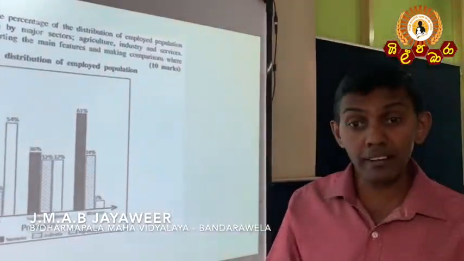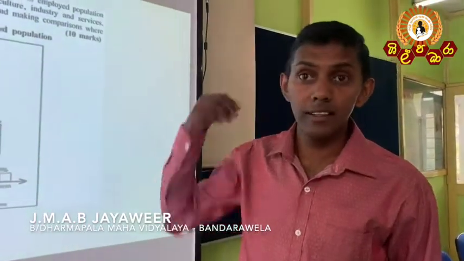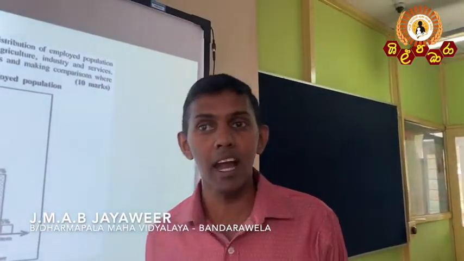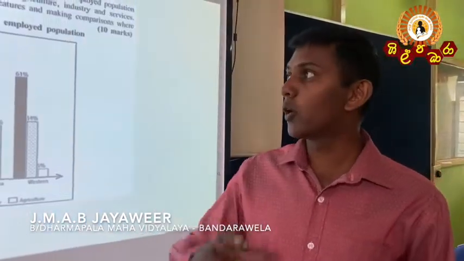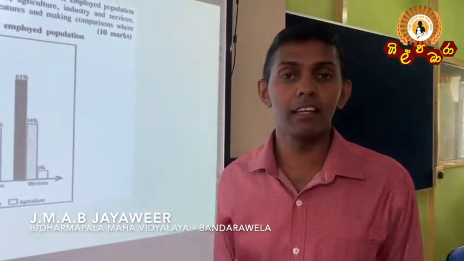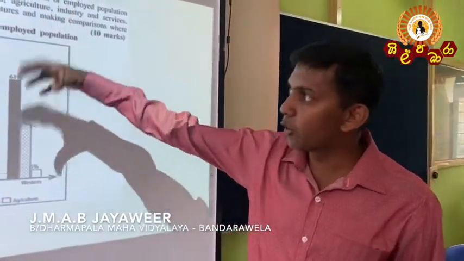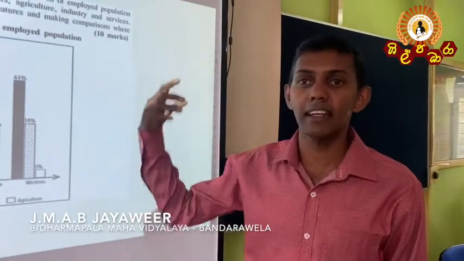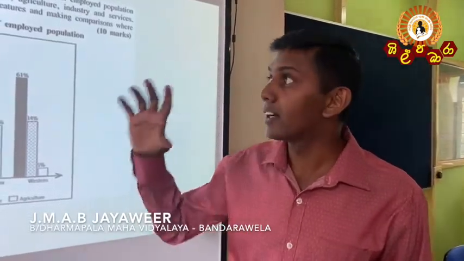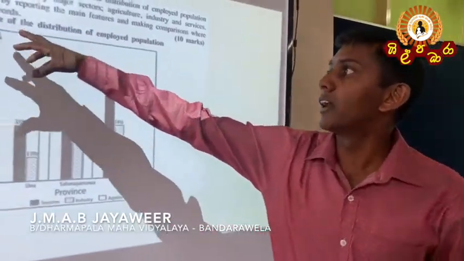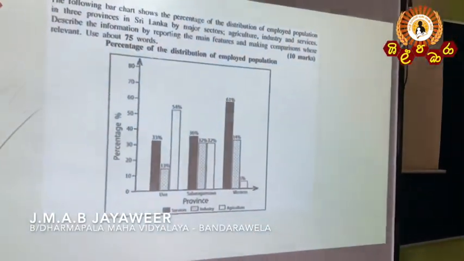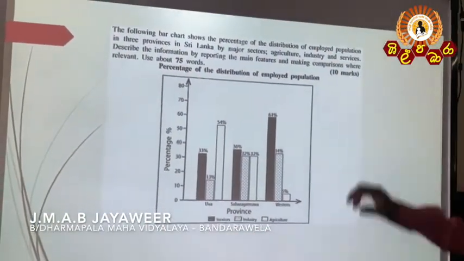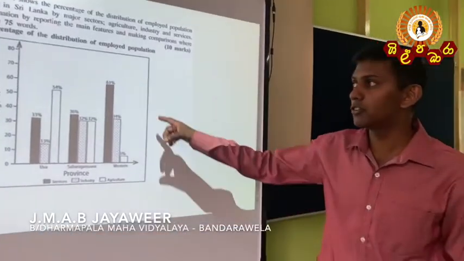You have to practice writing and describing this kind of chart before you go for the A-level examination. Go through your previous lessons, and it is a very easy question. Try to write using 75 words, right, because 10 marks have been given for this kind of chart.